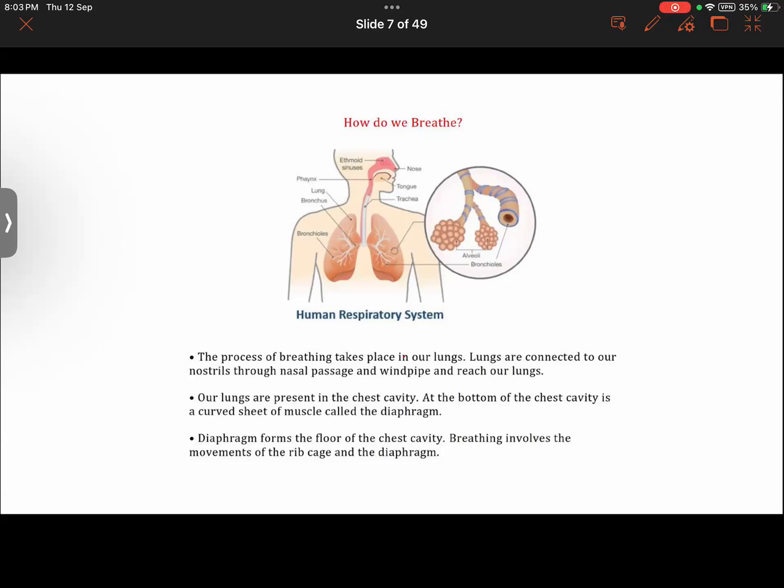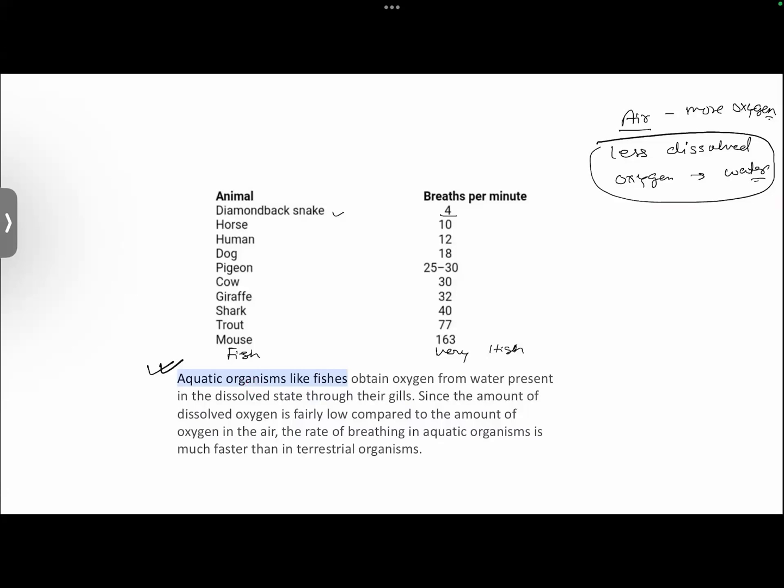As compared to some simpler organisms like fishes, they simply have a gill. With the help of gills, they are able to take in oxygen, and it's a very simple mechanism, not a very complex mechanism.